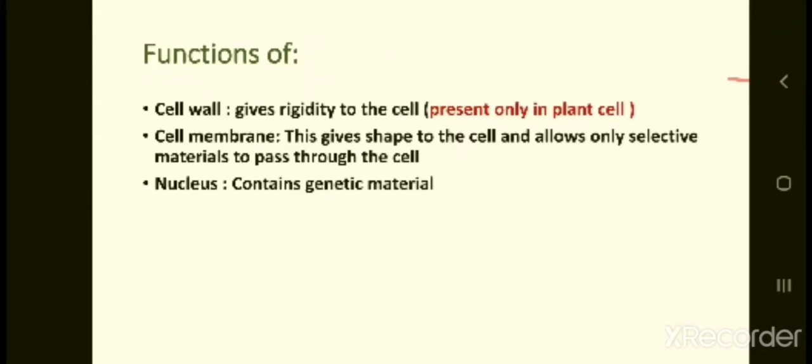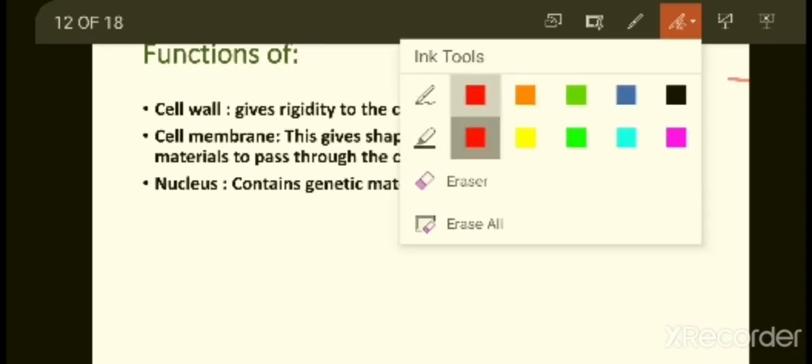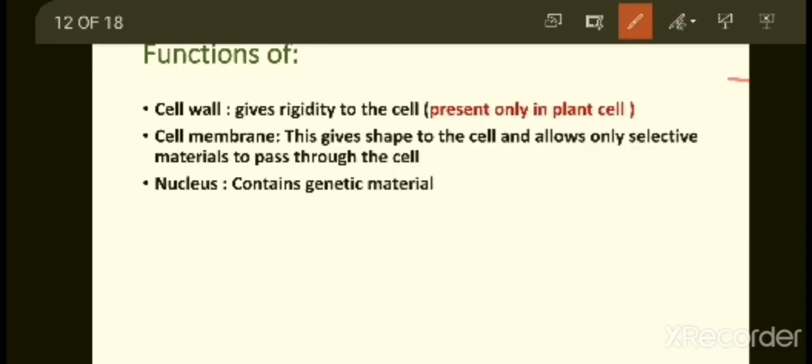Hello all, we are in the second lesson, cell: basic unit of life. We have seen about onion peel cell and human cheek cell, and today we are going to learn about functions of cell wall, cell membrane and nucleus. So the function of cell wall. What is the function of cell wall?